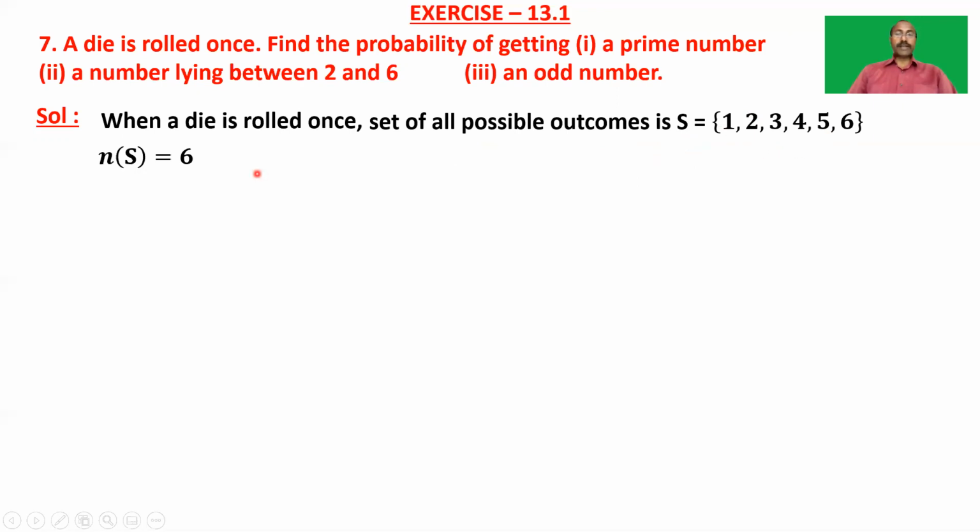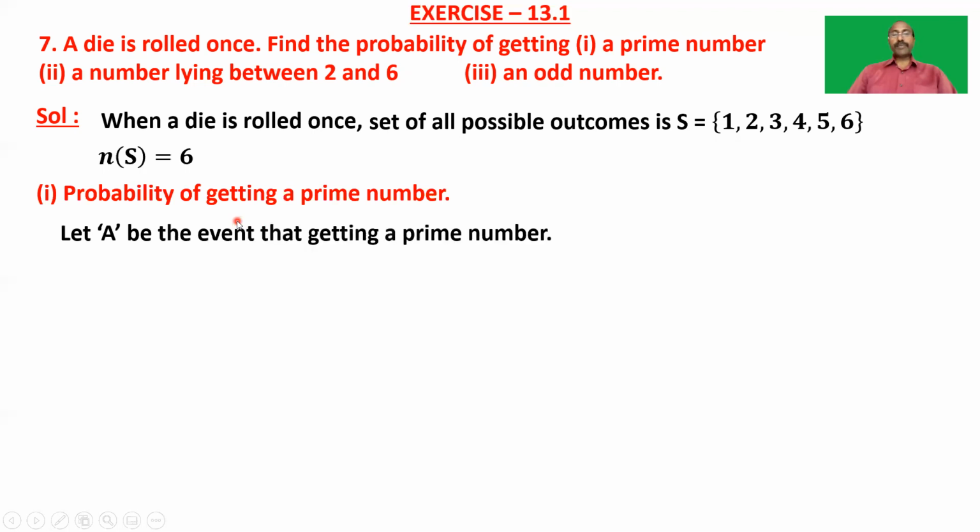Now take the first one, probability of getting a prime number. So let A be the event of getting a prime number. Now A contains 2, 3, 5, because the elementary events favorable to A are the prime numbers in the sample space: 2, 3, and 5.